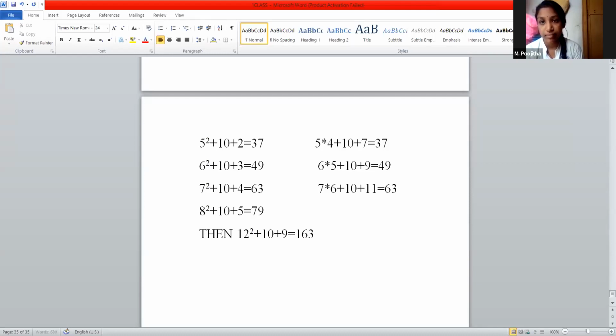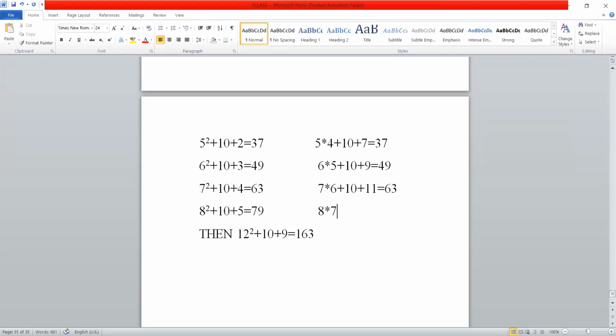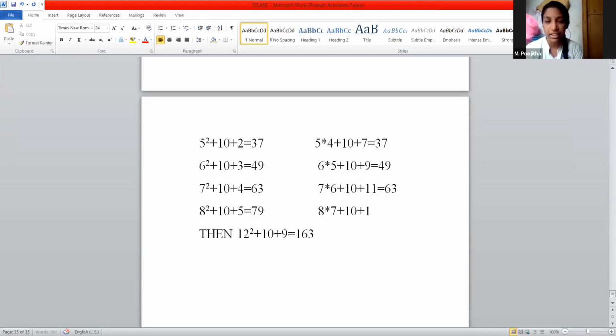Is equal to 79. Yes, ma'am. What we need to add for 12 into 11 plus 10?